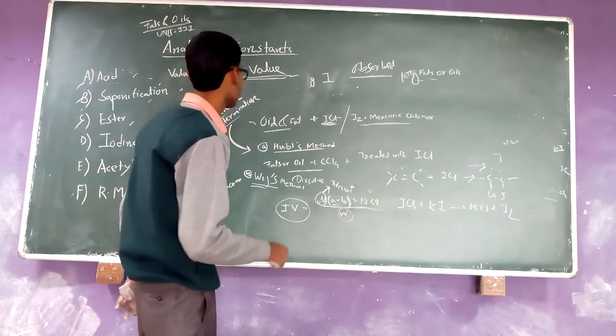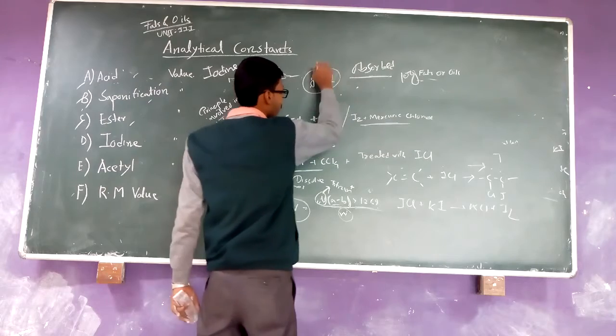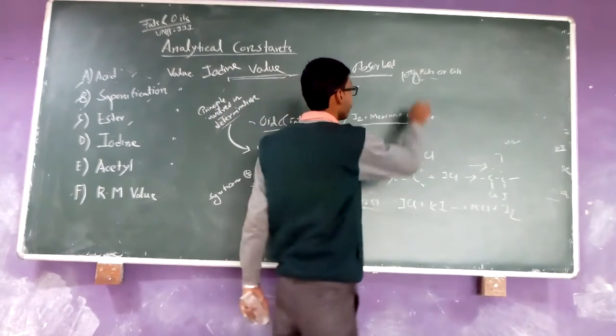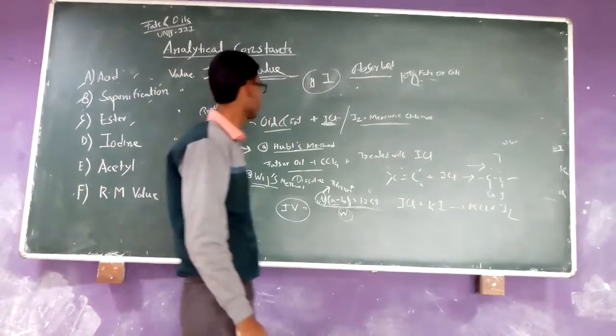I already described the number of grams of iodine required to be absorbed by 100 grams of fat and oils, that is known as the iodine value.